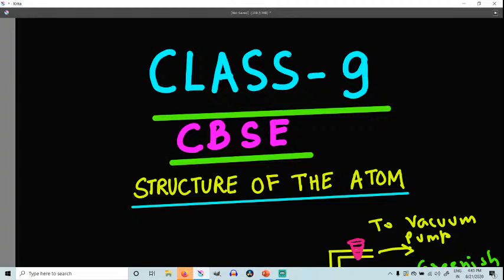The three subatomic particles were electrons, protons and neutrons. In other words, we can say the atom has an internal structure of its own. We can't say it cannot be further divided.